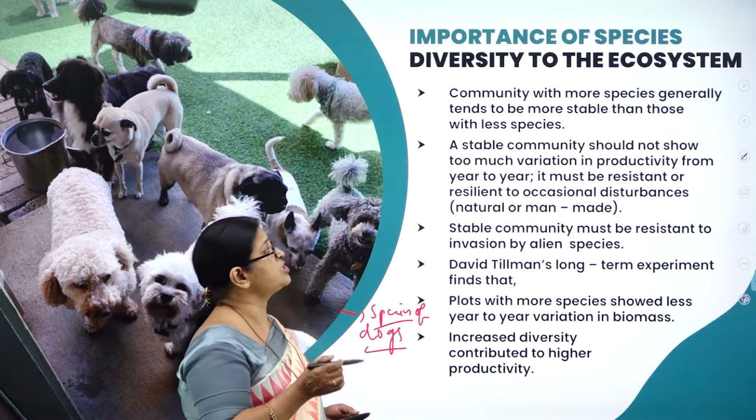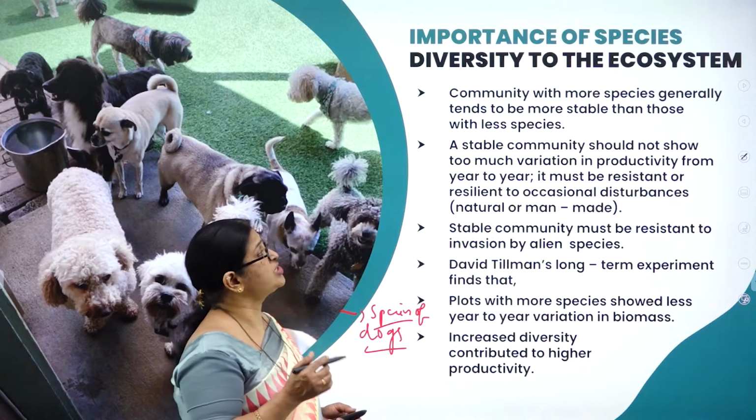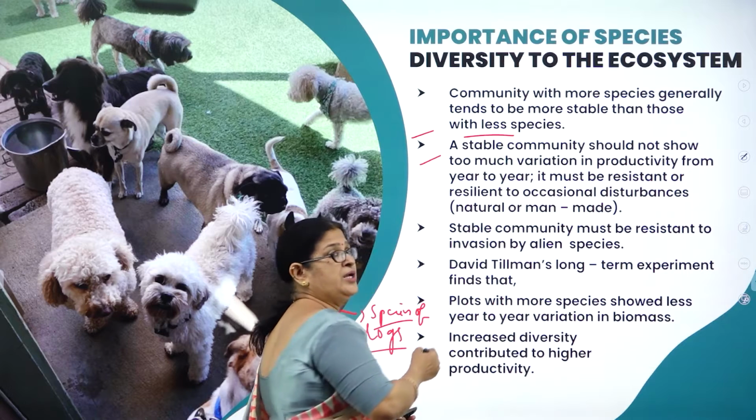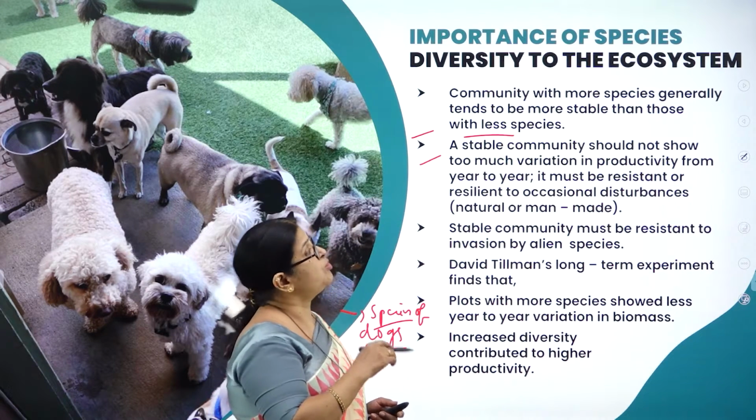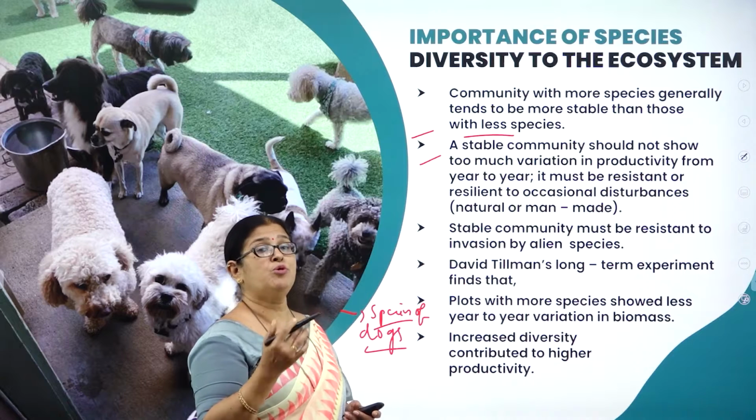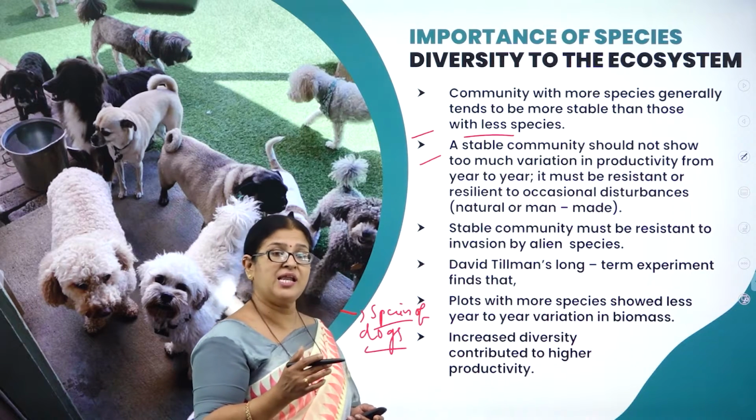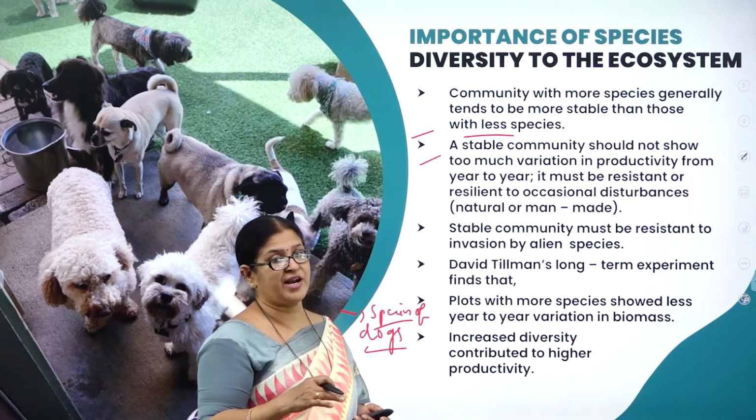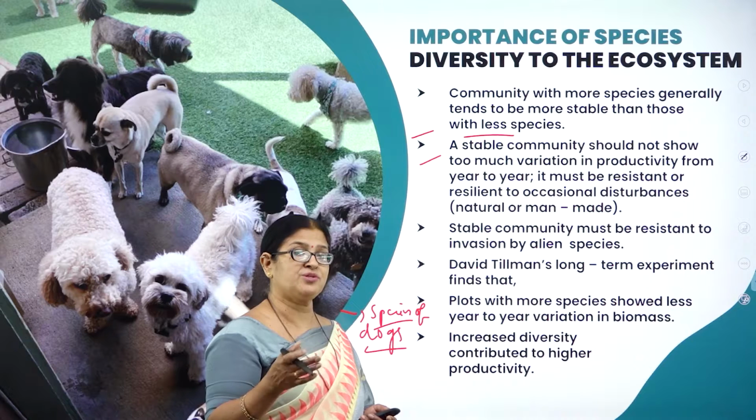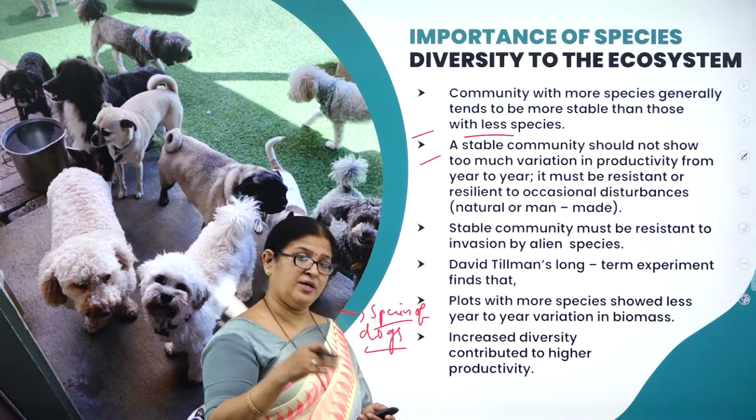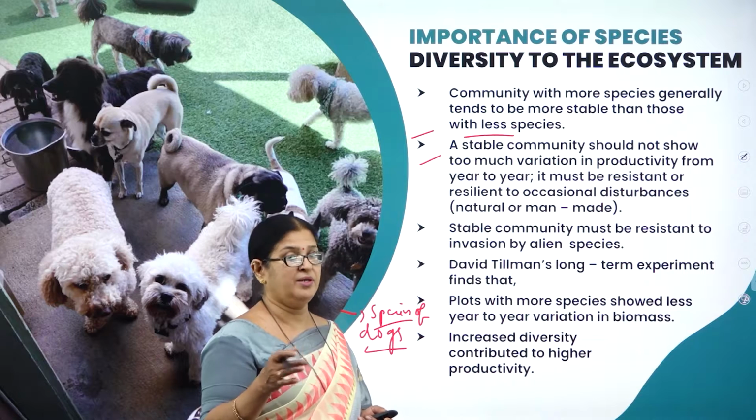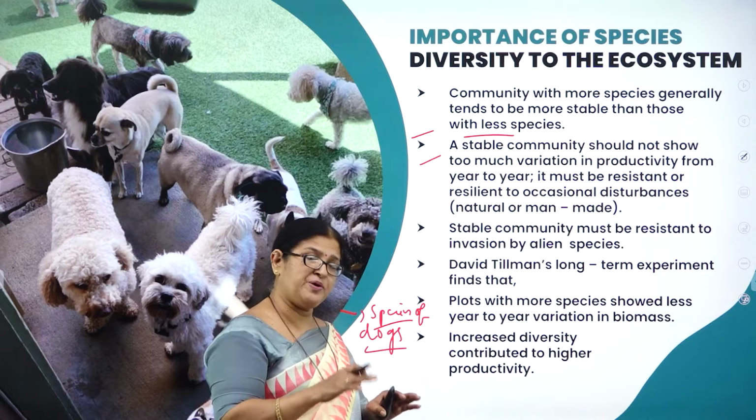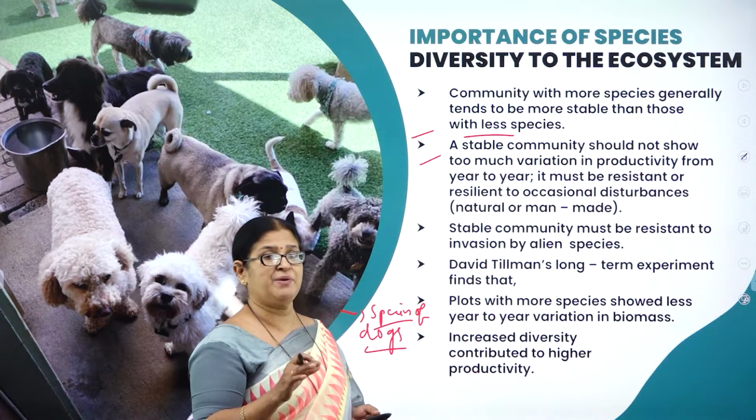So a community with more species generally tends to be more stable than those with fewer species. So it's a very, very important point to be noted. Imagine, for example, more snakes are there, and fewer rats are there. Then what will happen in due course of time? There will be no food for the snakes, and even snakes will start disappearing from the ecosystem. So to maintain the ecological balance, we need the species in a proper stable condition.